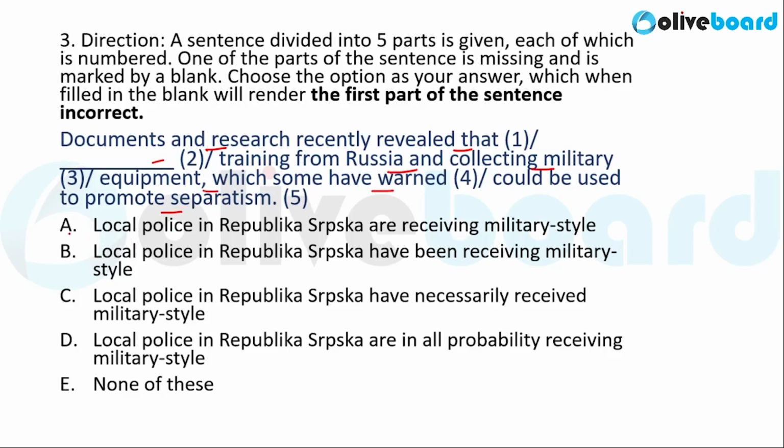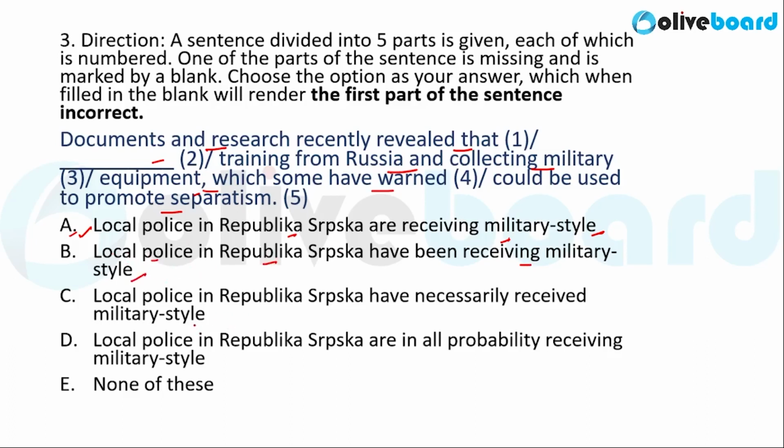So the first part says local police in Republika Srpska are receiving military style. So they are receiving military style training from Russia and collecting military equipment. So part A fits and does not render the first part incorrect. Part B also fits. Part B says local police in Republika have been receiving military style training.